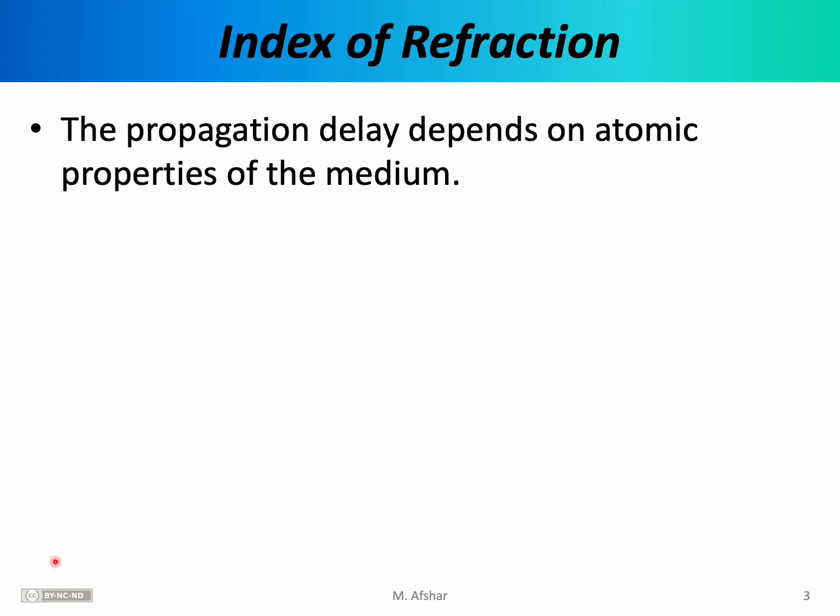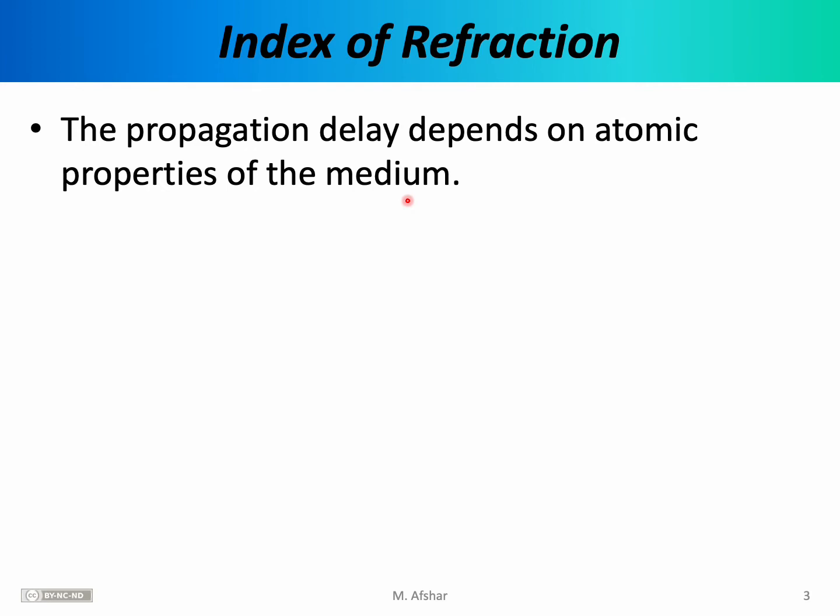So as an electromagnetic wave propagates through a medium, be it a solid, a liquid, or a gas, it is repeatedly absorbed and re-emitted by the atoms or molecules of that medium. This process slows down the propagation of the wave. We can say that the average speed of the electromagnetic wave through that medium is reduced. The amount of propagation delay that is introduced depends on the atomic properties of the medium. It depends on the density of the medium, the number of molecules or atoms. It also depends on complicated factors like the affinity of the atoms of the medium for that particular type of electromagnetic wave.